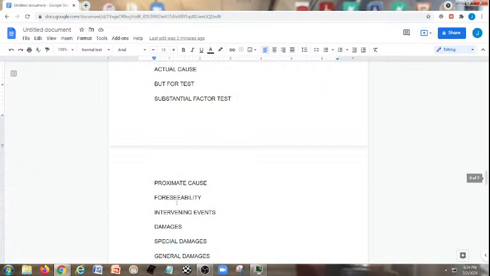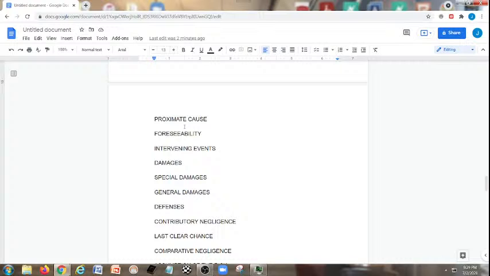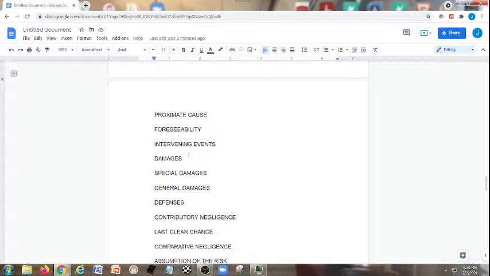Proximate cause: was it foreseeable that not paying attention would cause somebody to be hit? Yes. Or being hit when they were backing out of their driveway? Yes. Were there any intervening events? Yes. It could be argued that Mel's coming around the corner, traveling 5 miles an hour over the speed limit. These are all intervening events, but are they so unforeseen, superseding intervening events that they would break Nigel's chain of causation? No.